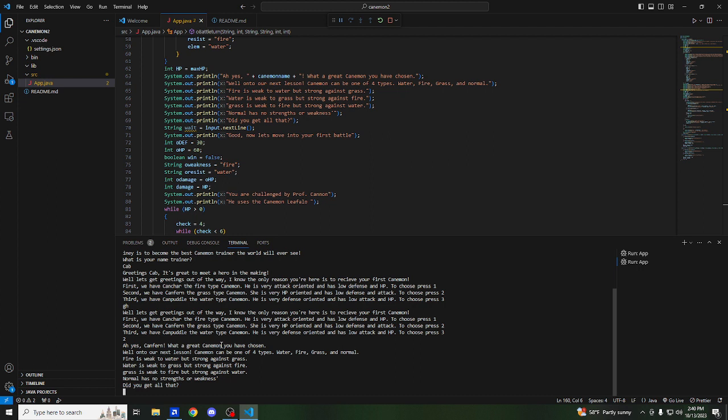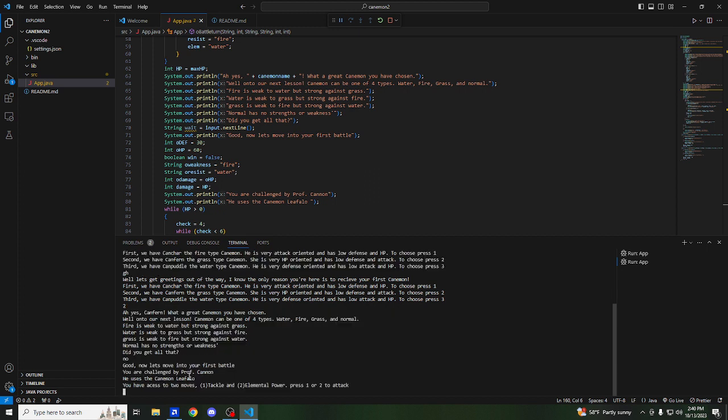So then, Canfern, what a great Canemon. First lesson, it can be one of 4 types: water, fire, grass, and normal. Fire is weak to water but strong against grass. Water is weak to grass, strong against fire. Grass is weak to fire but strong against water. Normal has no strengths or weaknesses. And then if you say, did you get all that? If you say no, it just says, good, now let's move on. So the professor doesn't care. So it is Professor Canon.